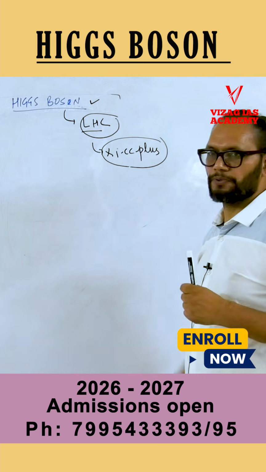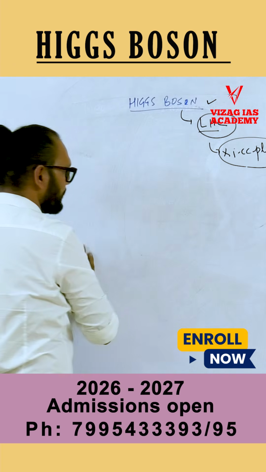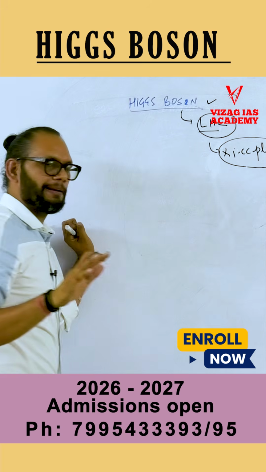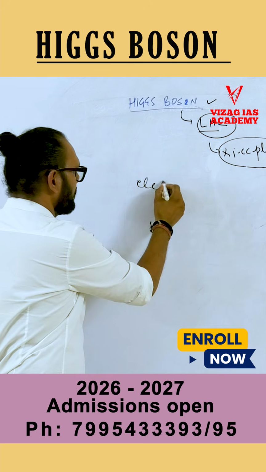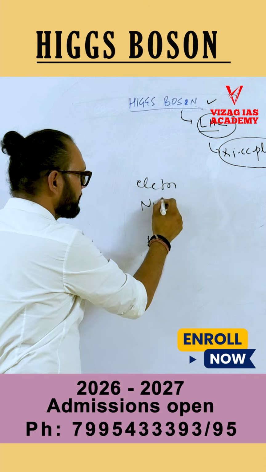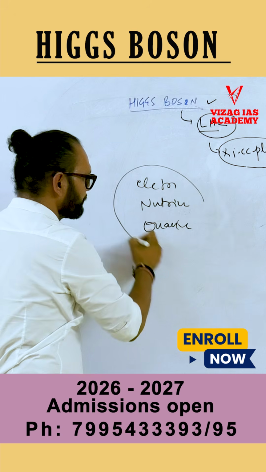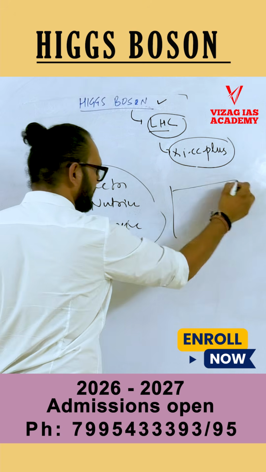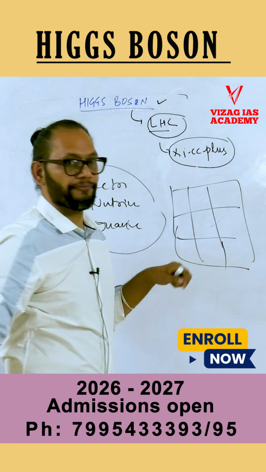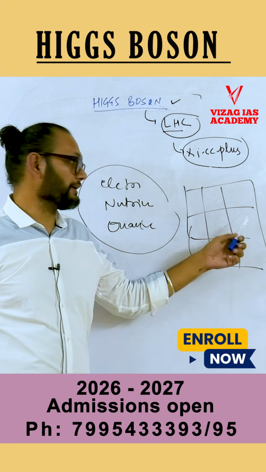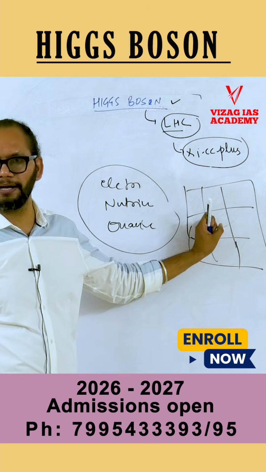Now, what is this Higgs boson? A little bit on the physics side, but let me tell you what this Higgs boson is. Look, we have some fundamental particles. Let's say we have electron, we have neutrino, yes, we have quarks, leptons and everything. So in particle physics we have many fundamental particles. They cannot be divided further, and the whole universe is made up of these fundamental particles.